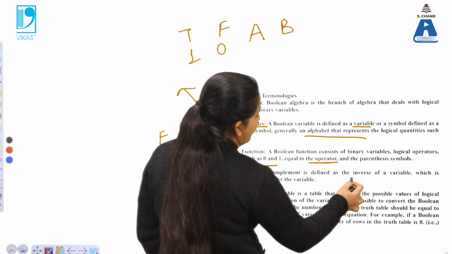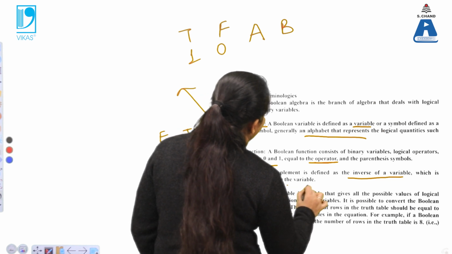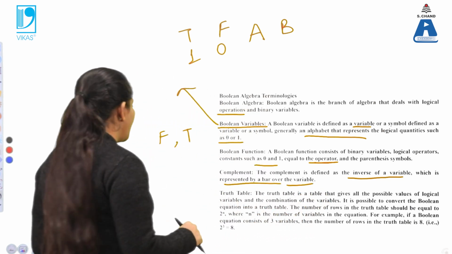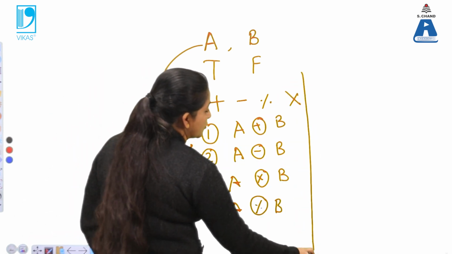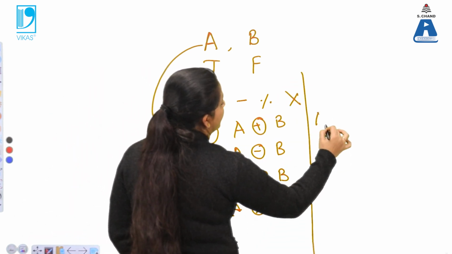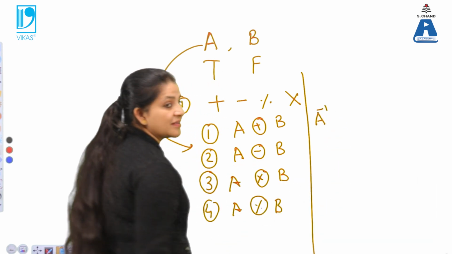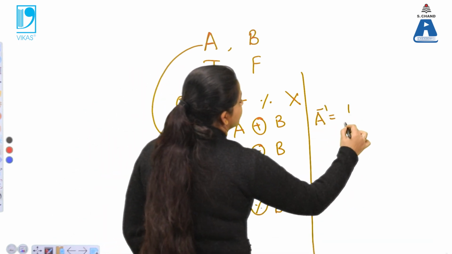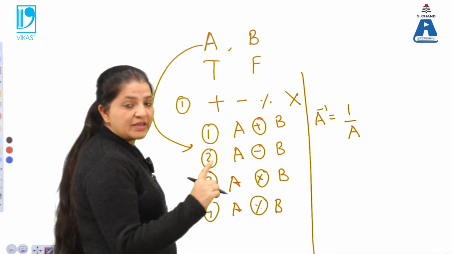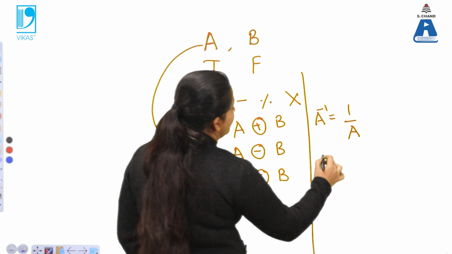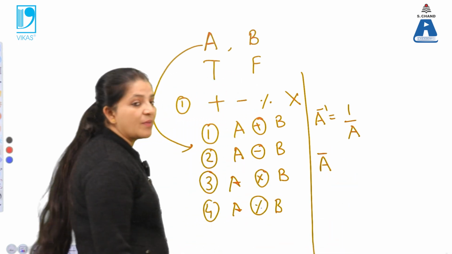Next is the complement. The complement is defined as the inverse of a variable, and it is represented by a bar over the variable. That means when we want to represent the inverse of a variable, in mathematical terms we represent the inverse like 1 by A. But in logic gates or in Boolean algebra, the inverse of anything is represented by putting a bar over it.